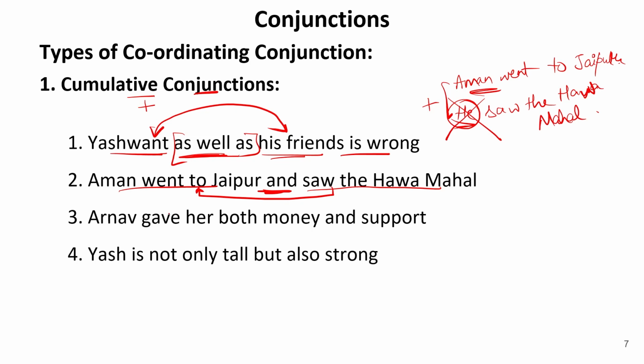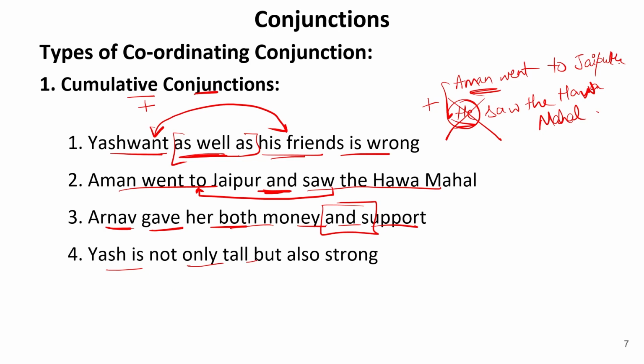Now let us move to the next one. Arnav gave her both money and support. Now we must have written the sentence like, Arnav gave her money, Arnav gave her support. So we are adding these two sentences together by adding the word both and. We are just cumulating these two sentences together. So here and is again a cumulative conjunction.